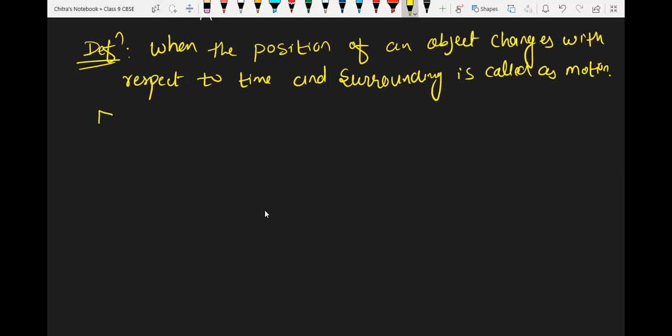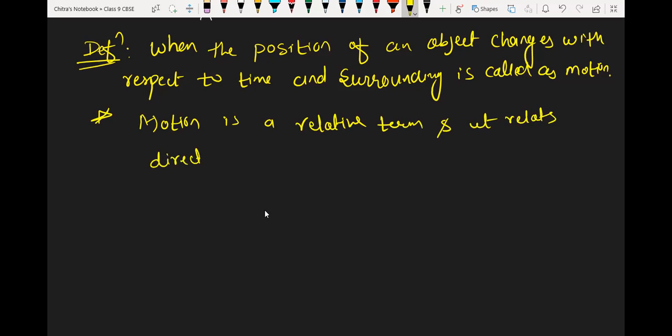So I am writing a very important point here. Motion is a relative term, and it relates directly with time and surrounding. Okay, understood, beta?